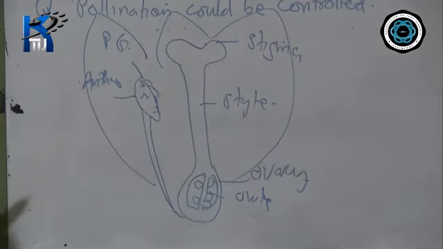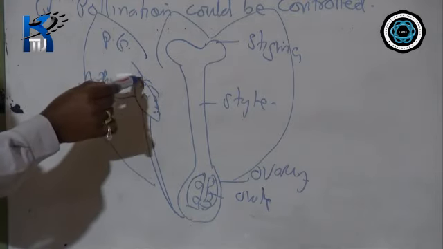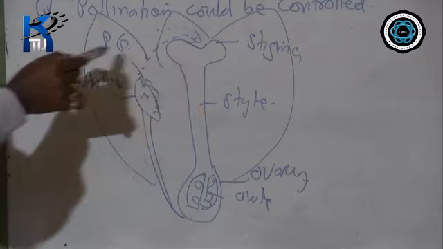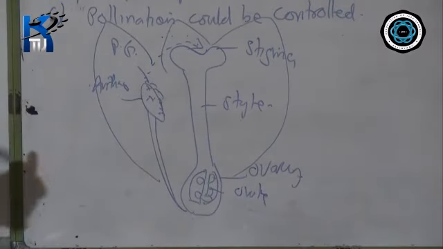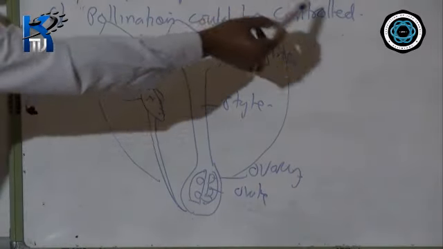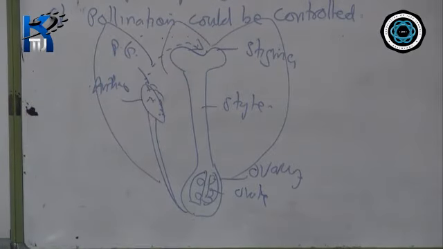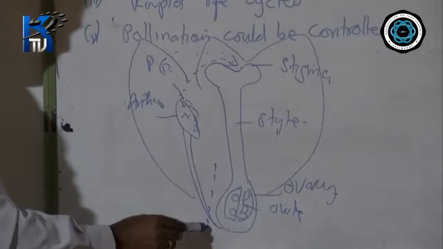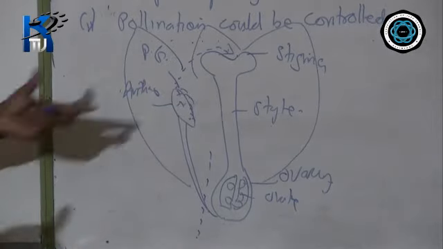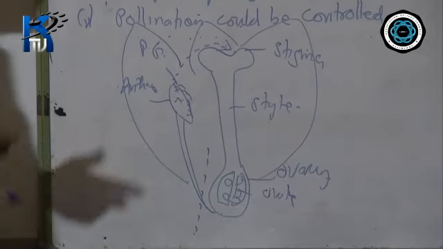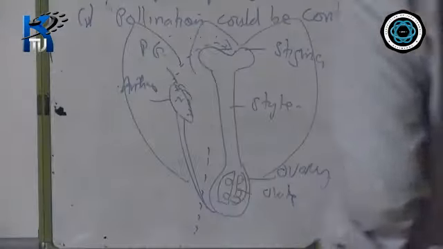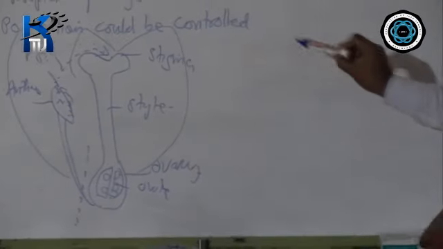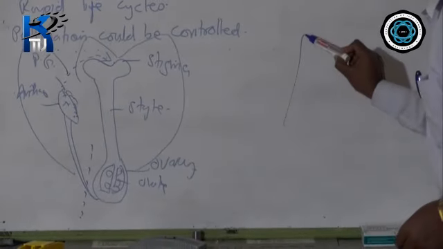Insects, that is bee as a pollinating agent, or wind or any other agent, transfer pollen grains to the stigma, and that is called pollination. Now when pollination can be controlled, what does it mean? That means the anther of one plant can be removed. Then the pollen grain from another plant of the same species